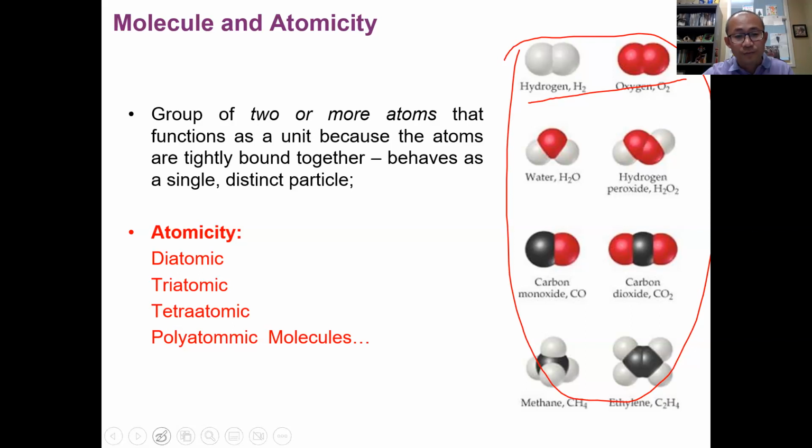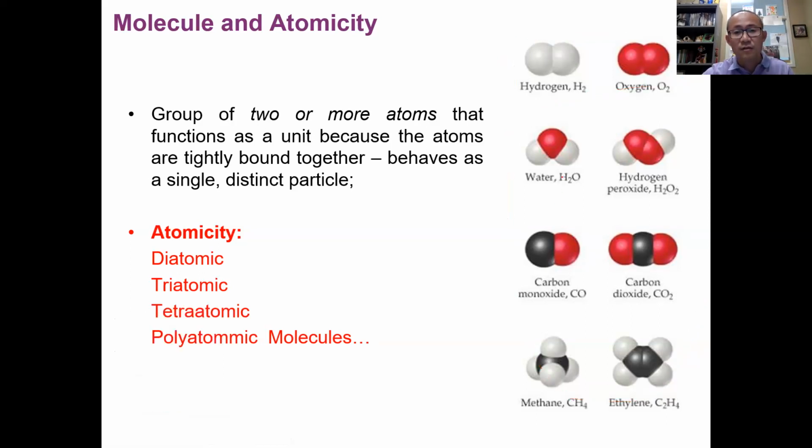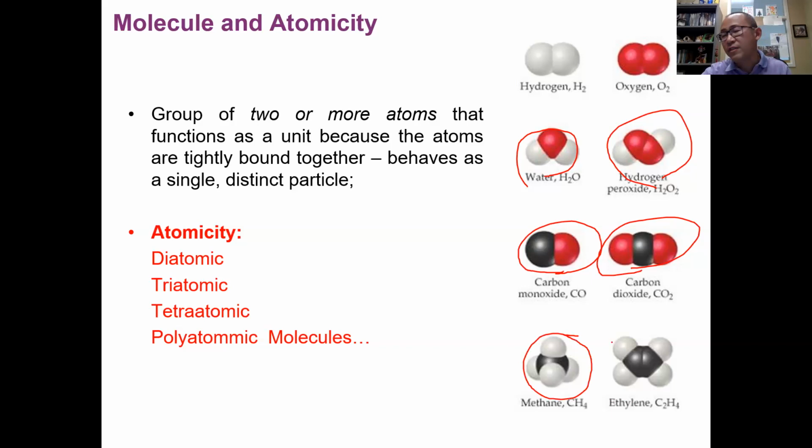If you have 3 atoms in the molecule, we call it a triatomic molecule. If you have 4 atoms, we call it a tetraatomic molecule. You can see that carbon monoxide is another diatomic, carbon dioxide is a triatomic, and methane, with 5 atoms, we can call a pentaatomic. Penta is for 5. Of course, if you have more than that, you can simply call it polyatomic, because you have more than 5 or 6.